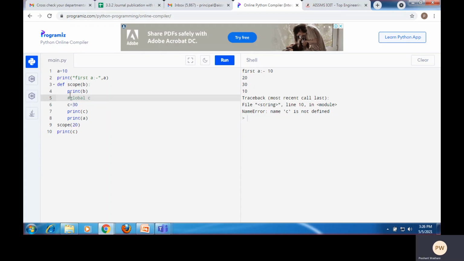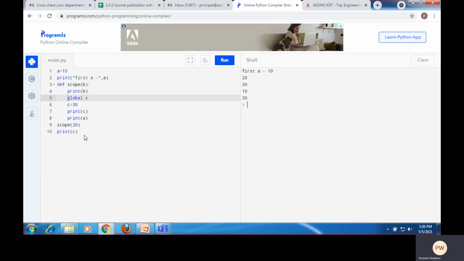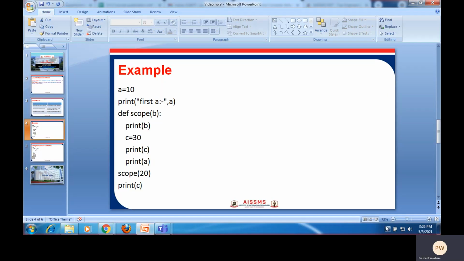But when you remove these comments and execute this program, you will get the print c value as 30. Means when you use the keyword global, then you can access this c's value throughout the program. I think you are more clear on this example.